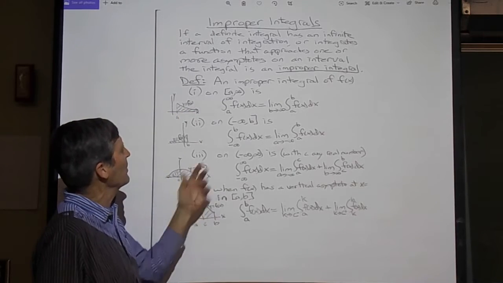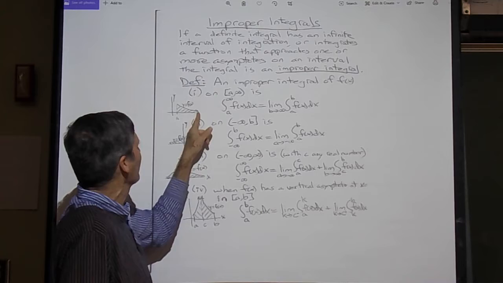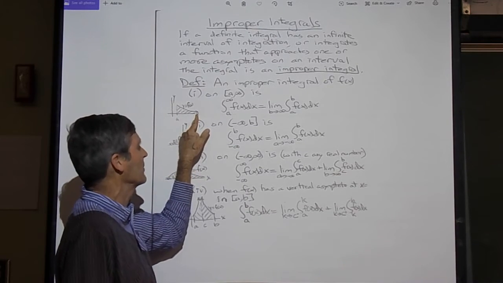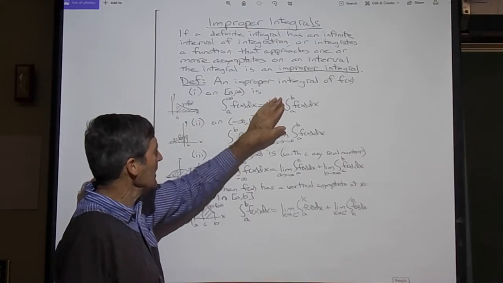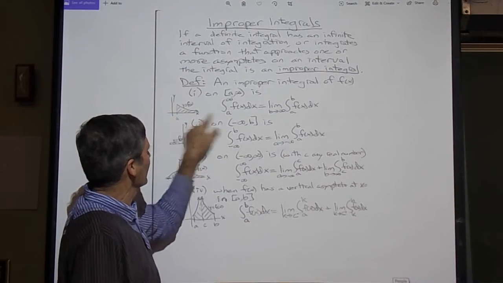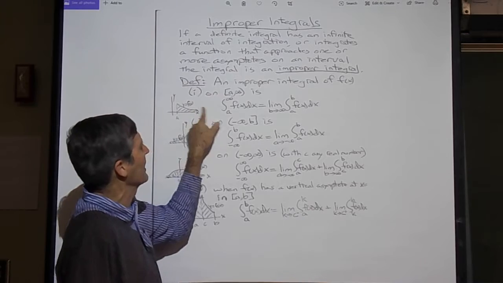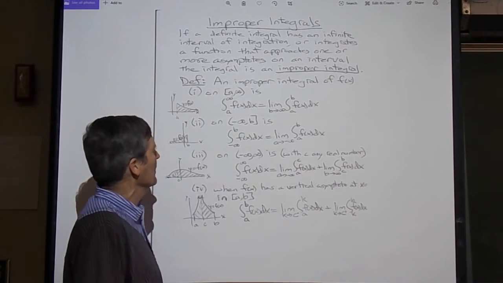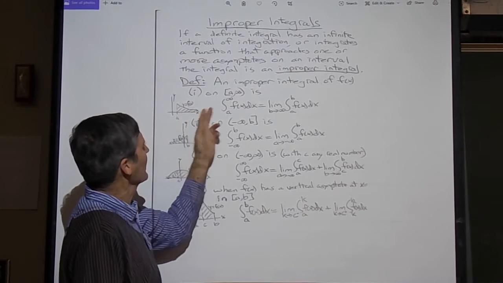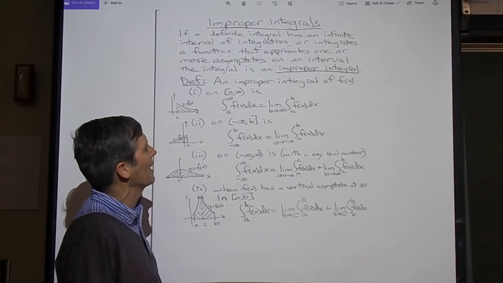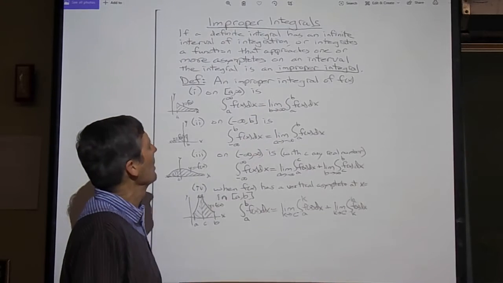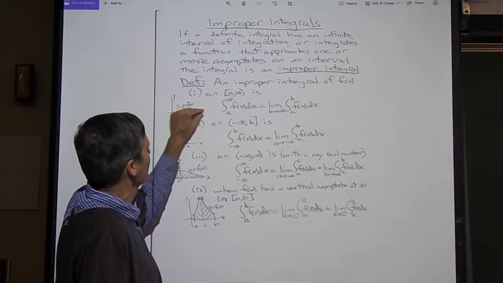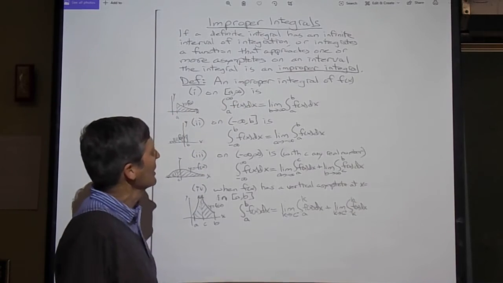For the first case, how would we do that? Well, if I stopped at any finite point, I could go from a to b and evaluate that, for a nice function like a continuous function. And maybe I can make b a little bigger and take the area again. Make b a little bigger and take the area again. And if, as b gets larger and larger going out to infinity, these areas out to b are settling down to a finite number, that ought to be what we call the area under here. It's the limit of the areas from a to b as b gets bigger and bigger going out to infinity. So we'll define it that way.